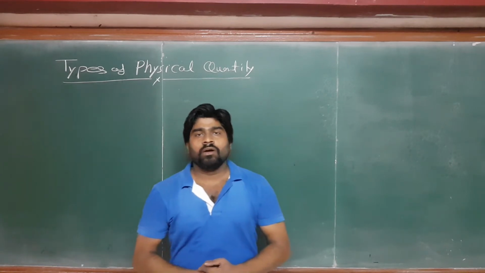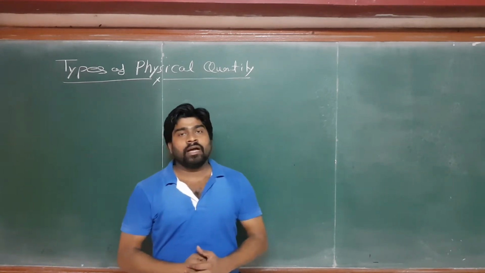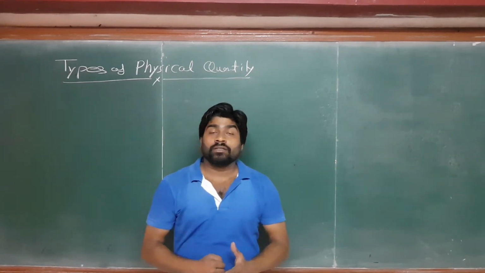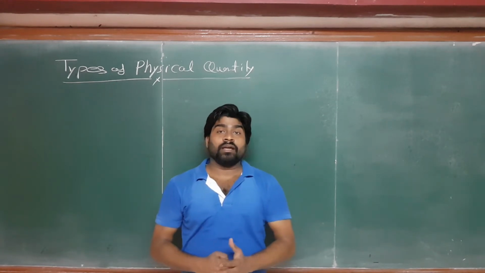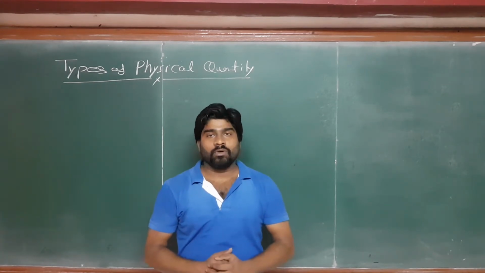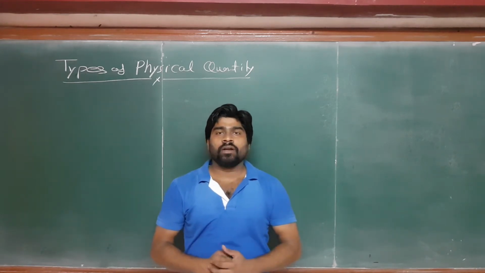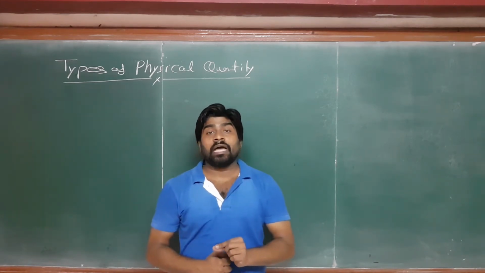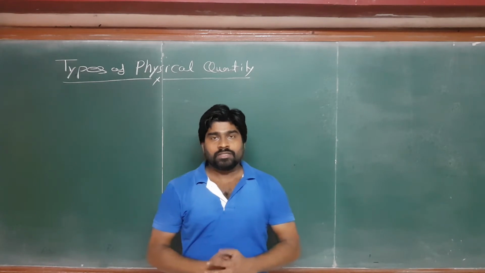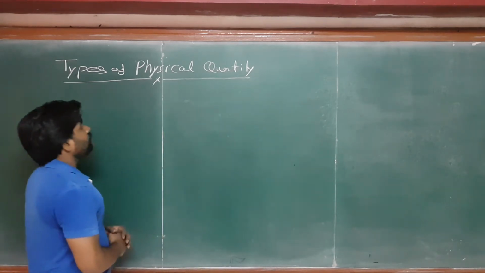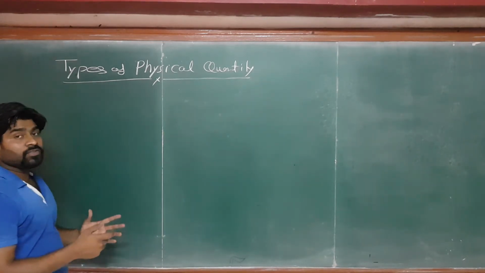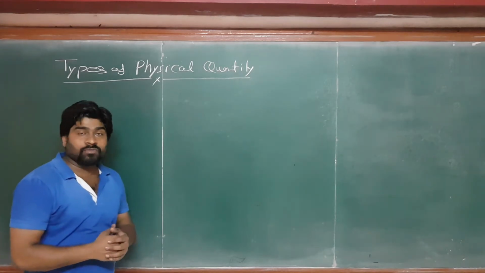As we know, at the beginning of the chapter, we had learned about the types of physical quantity, and they are the fundamental and derived quantity. But here we are going to discuss the types of quantity on the basis of their dimensional formula. See, in physics there are four physical quantities we can take in terms of dimensional formula.